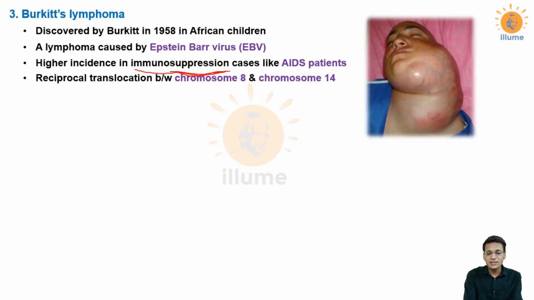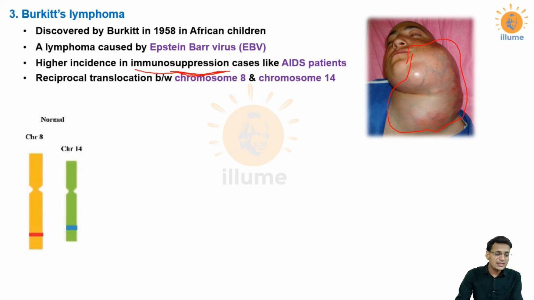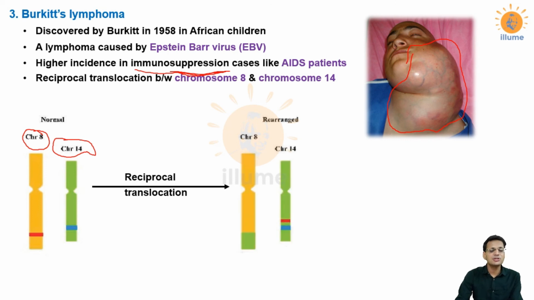This is a picture of Burkitt's lymphoma. You can appreciate the amount of swelling seen in the neck area of this patient. Reciprocal translocation is between chromosome number 8 and chromosome number 14. These are the normal chromosomes, and after reciprocal translocation they have exchanged their segments. Chromosome number 14's green segment has appeared on chromosome number 8, and the red band from chromosome number 8 is now present on chromosome number 14. So this is reciprocal translocation.